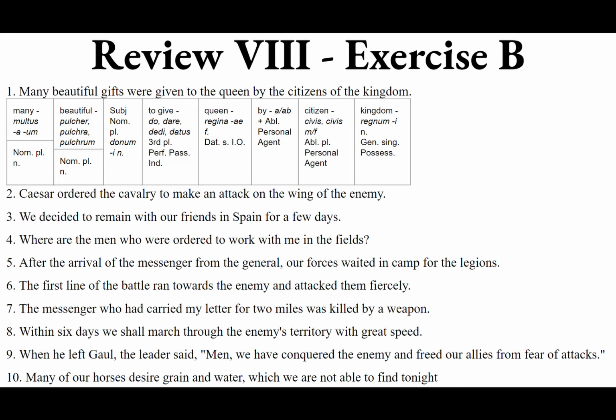Tertia. We decided to remain with our friends in Spain for a few days. Spain is beautiful. So we decided. The verb is decide. You decide to do something. Who decided? We did. First person plural.